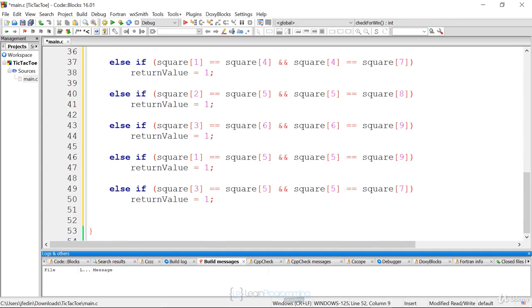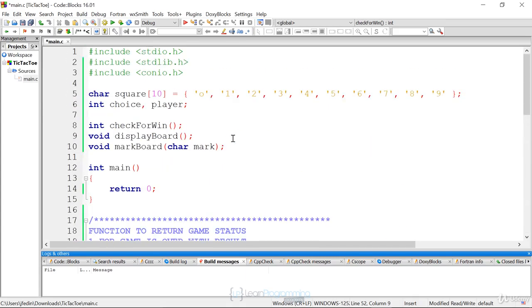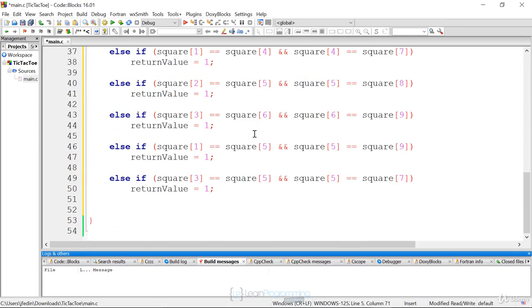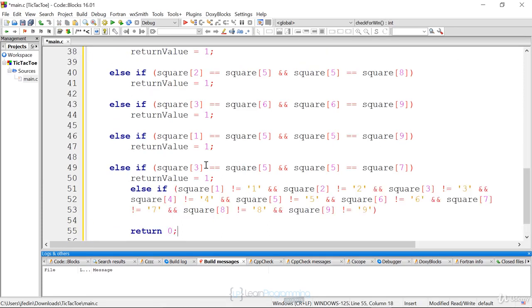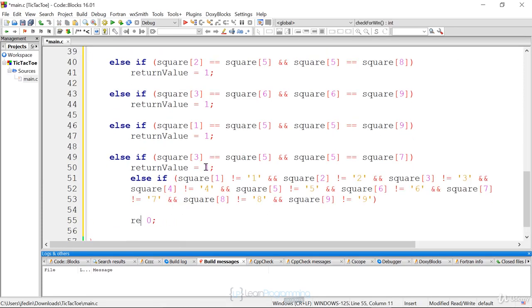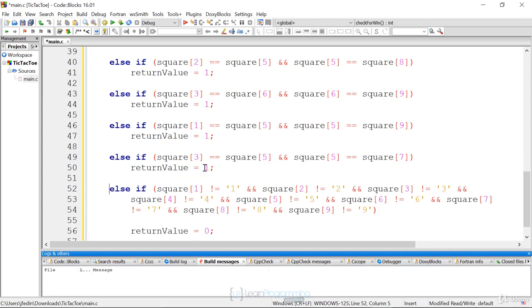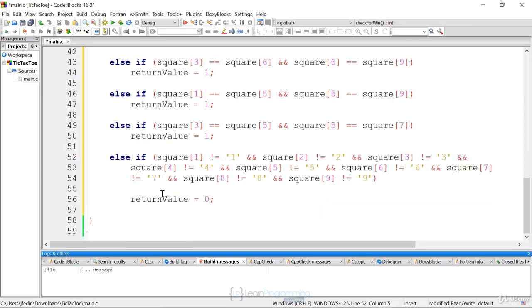Now, the one thing that tells us if we don't have a match or we have a draw is we have to compare all of them and basically just make sure they're not the numbers that were initialized. So if we have our array square and it doesn't contain 1, 2, 3, 4, 5, 6, 7, 8, or 9 for any of the values, that means we have a draw because they contain a 0 or an x. So we can write another else if that basically says it's a draw, and we can set the return value to 0. Return value equal to 0. And again, this last else if is just checking that the numbers are the same as they were initialized. If they're all different, then that means we can return 0.